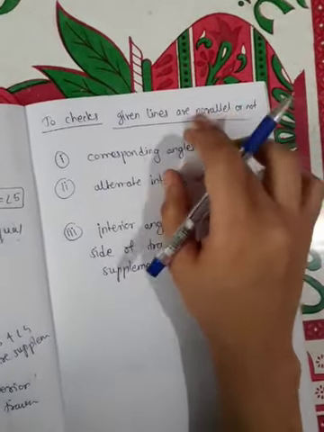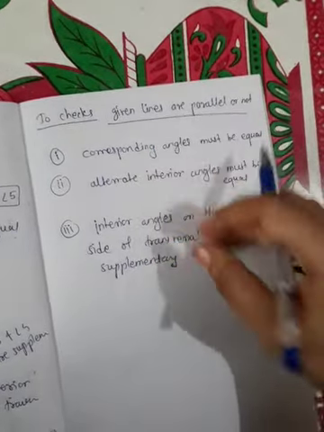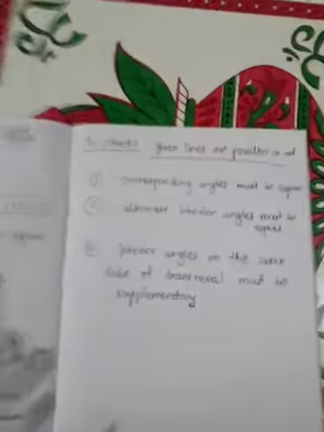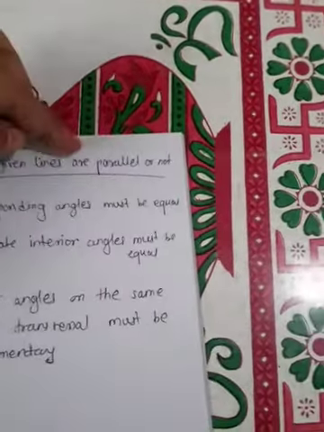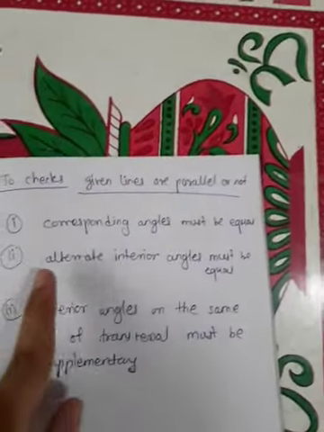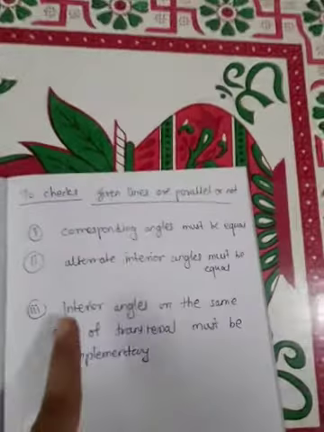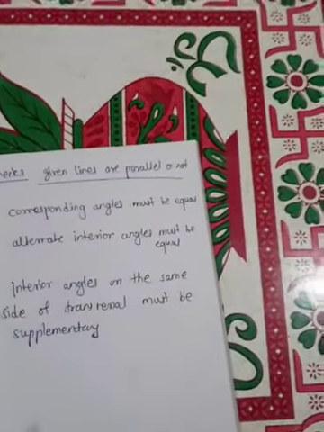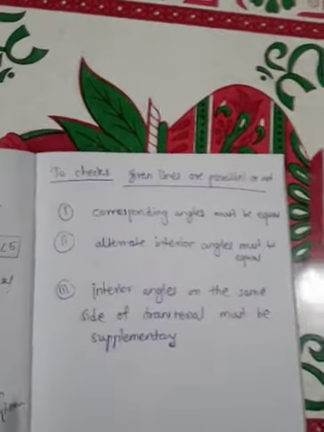If the corresponding angles are equal, then the given lines are parallel. Or if the alternate interior angles are equal, then the given lines are parallel. Or if the interior angles on the same side of the transversal are supplementary, then the given lines are parallel. Okay, now see in the book.